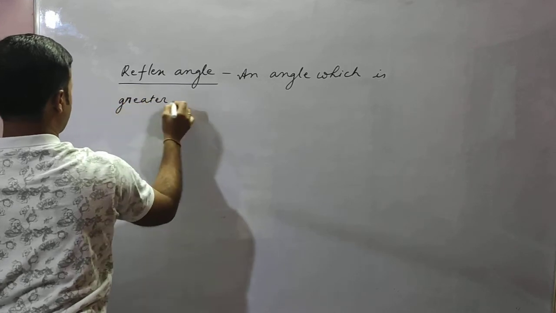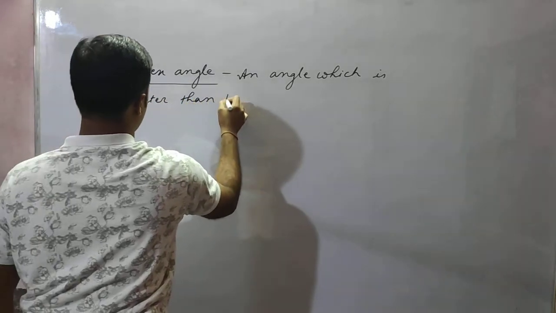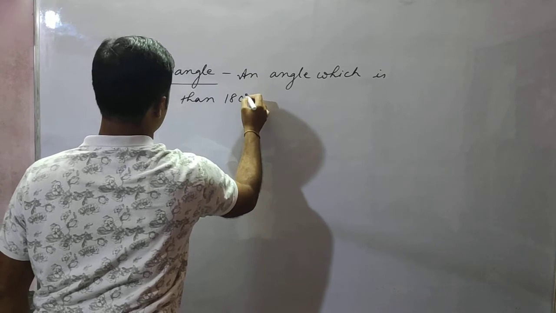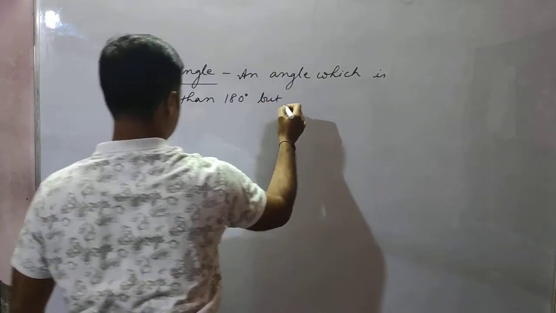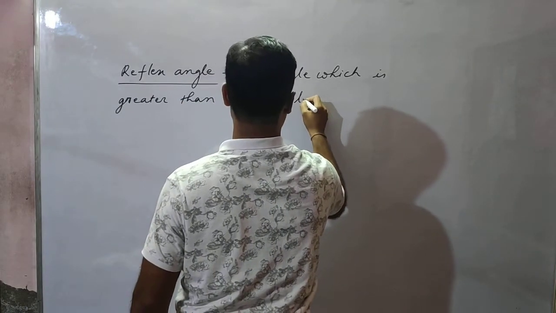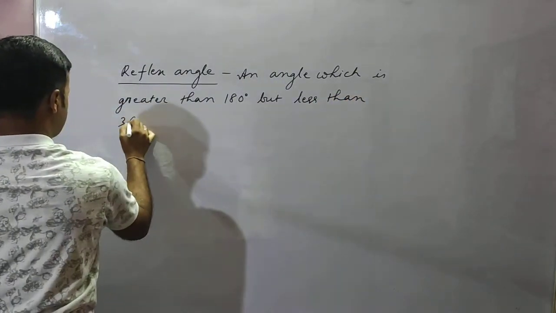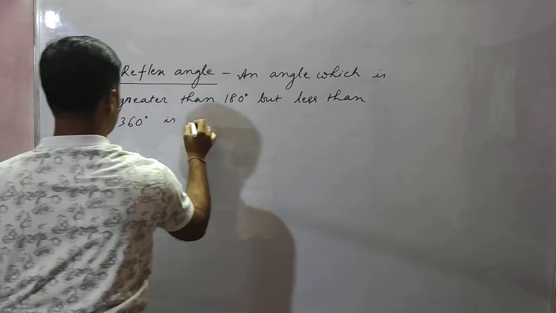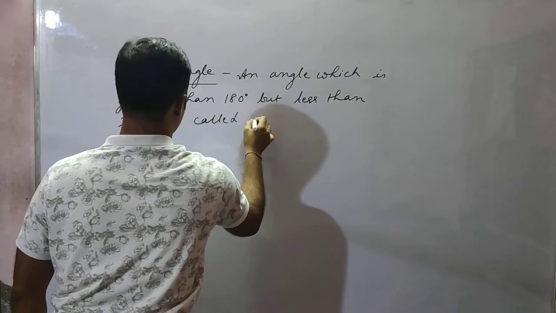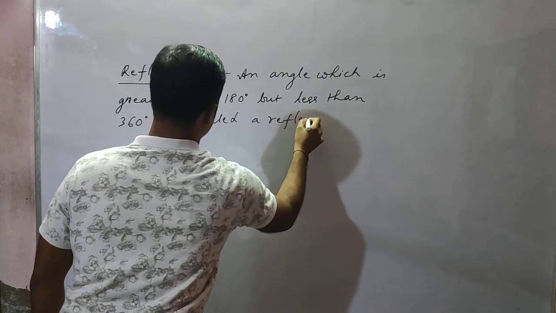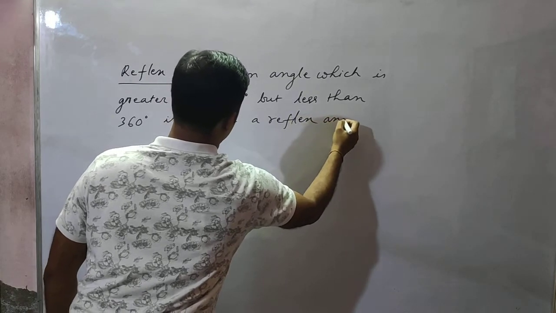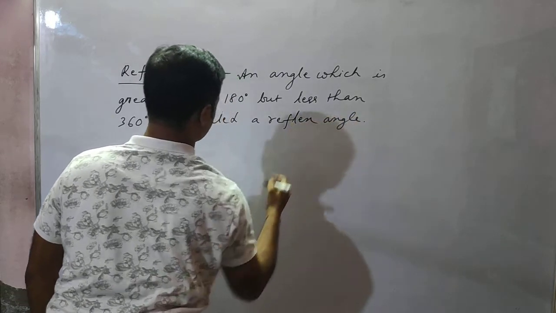An angle which is greater than 180 degree but less than 360 degree is called a reflex angle. Friends, it's called a reflex angle.